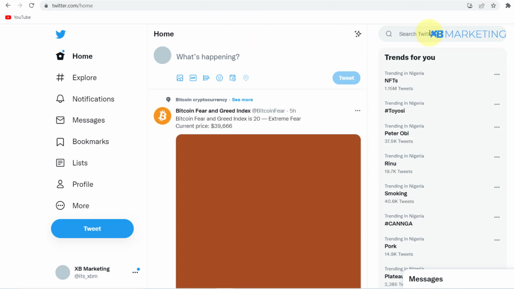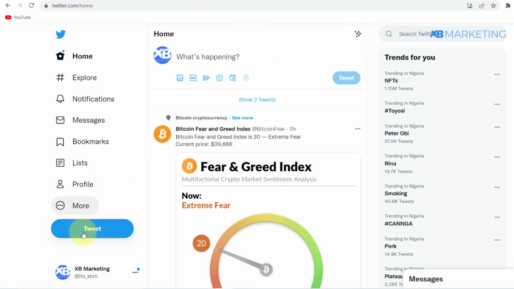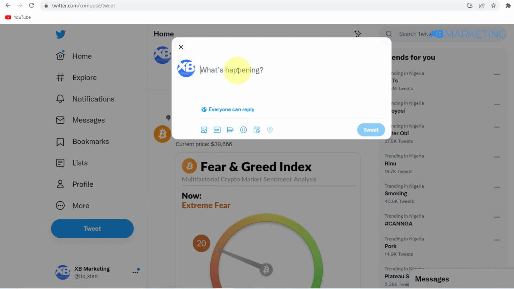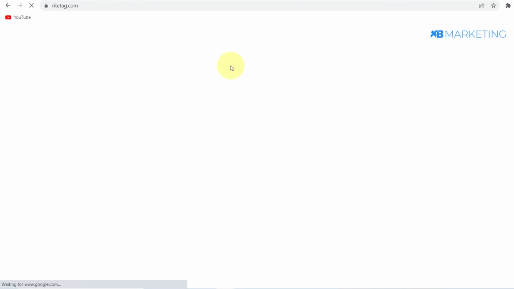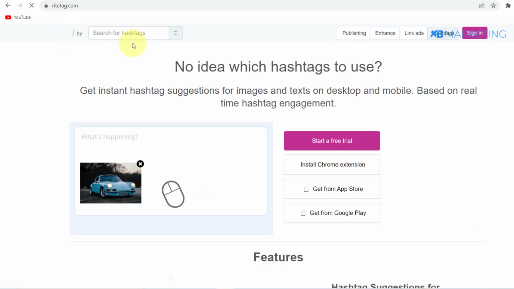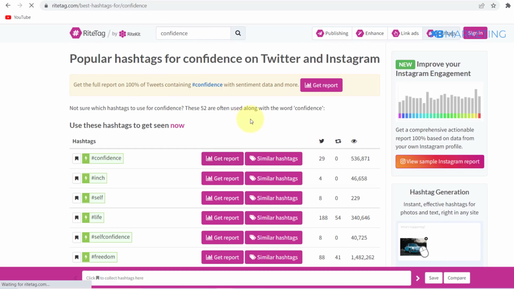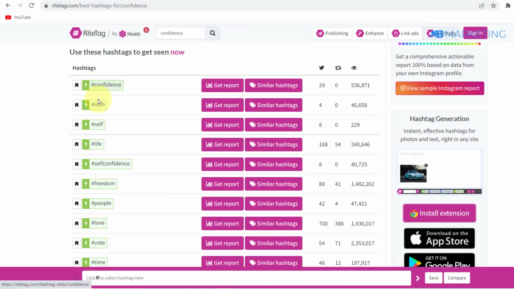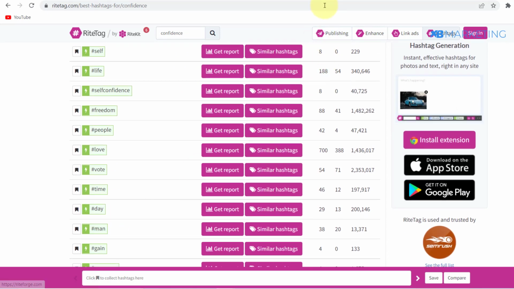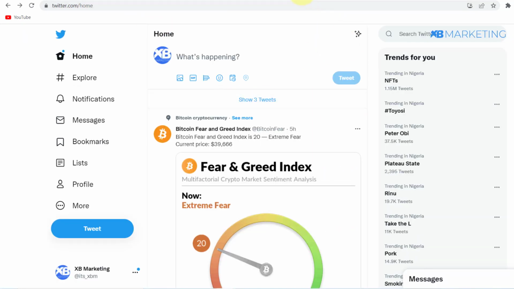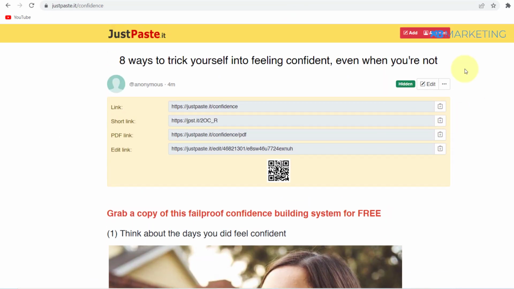You can also go over to Twitter and make a tweet, and you can use hashtags related to confidence. If you come over to this website right here that says writetag.com, all you need to do is type in confidence. Once you type in confidence right here, as you can see, these are a lot of hashtags that are related to confidence. All you need to do is copy this hashtag and make a tweet including this link right here. Those are the three major traffic sources that you can use to start driving traffic to your content locker.